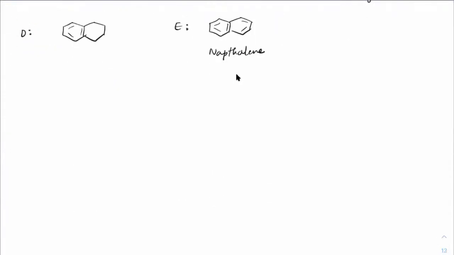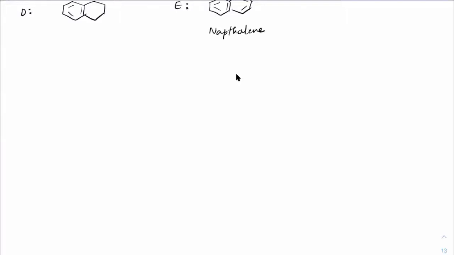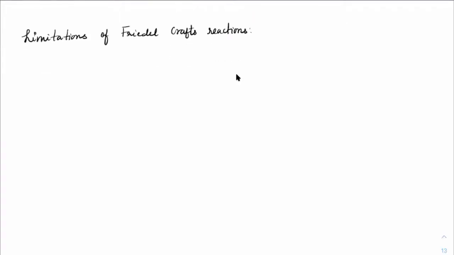And now let us see what are the limitations behind the Friedel-Crafts reaction. So give the heading, everyone. Let's see the limitations here, the limitations of Friedel-Crafts reactions. Let us go one by one. In alkylation, first carbocation rearrangement will take place.